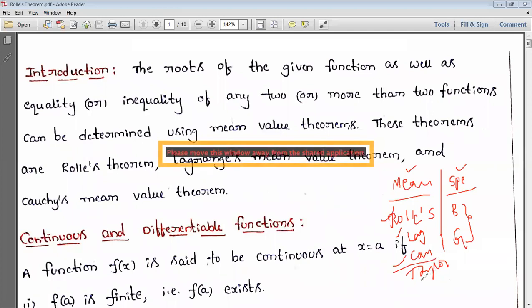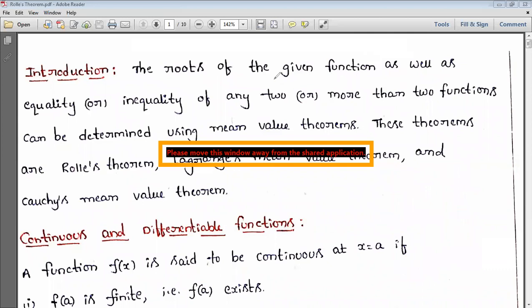After completion of the mid, we'll see the Taylor's as well as special functions. Okay, so here it is. First we'll see the introduction about the calculus of single variable. So here it is, all those things will be covered.